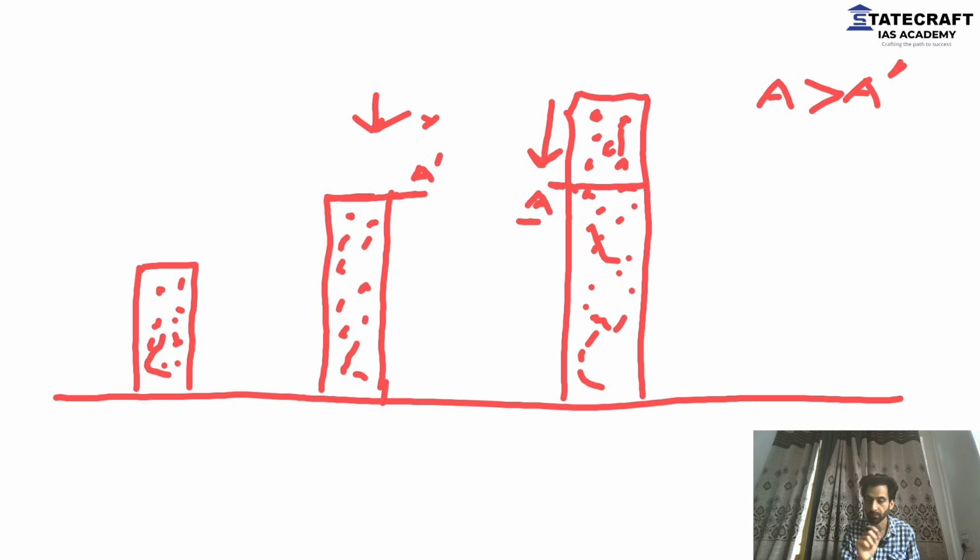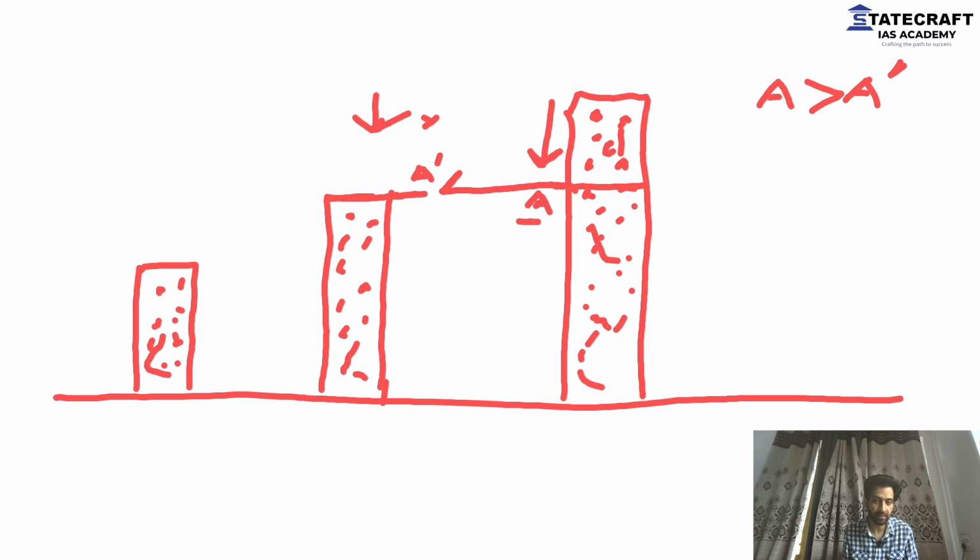Am I right? I hope there's no confusion. Okay. Now, I've told you already, whenever we talk of flow of air, it flows from high pressure to low pressure. And we have high pressure at A and low pressure at A dash. So the wind will start to blow from A towards A dash like this.